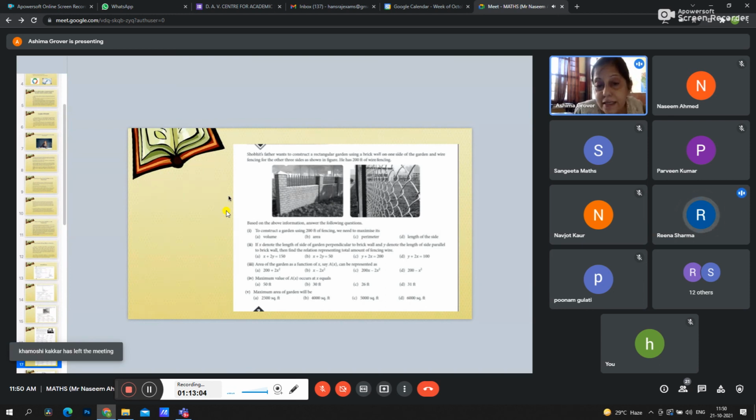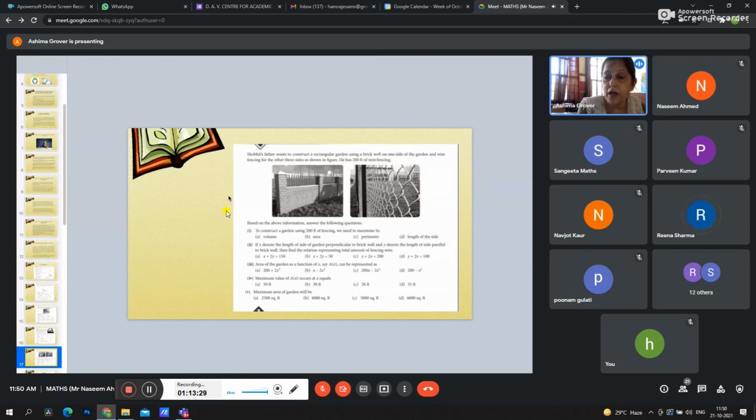We can see this. Shobit's father wants to construct a rectangular garden using a brick wall on one side of the garden and wire fencing for the other 3 sides as shown, and he has 200 feet of wire fencing. Based on this, we can find out how to construct a garden using 200 feet of fencing, and we need to maximize the, what do we want to find out?